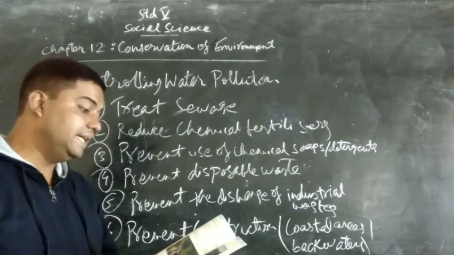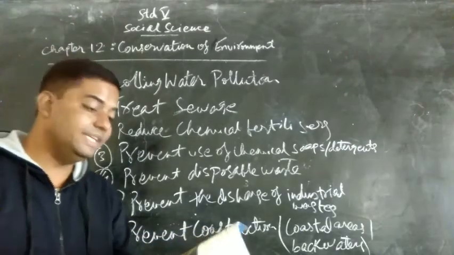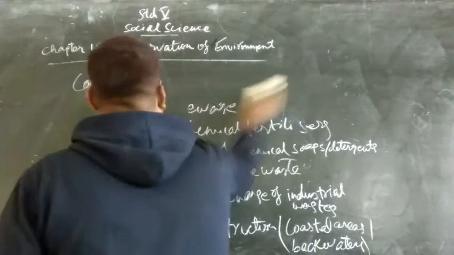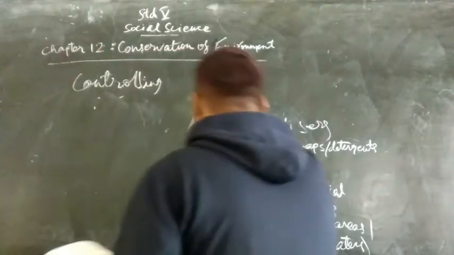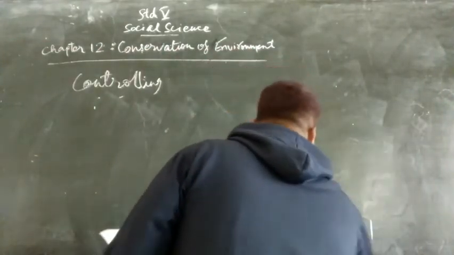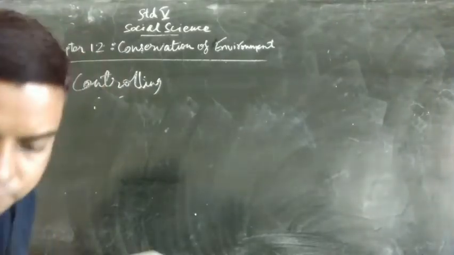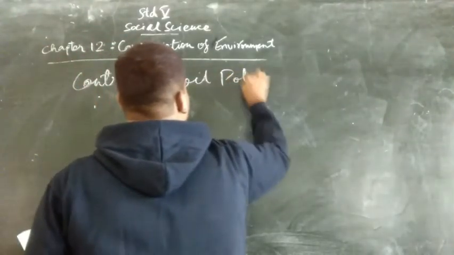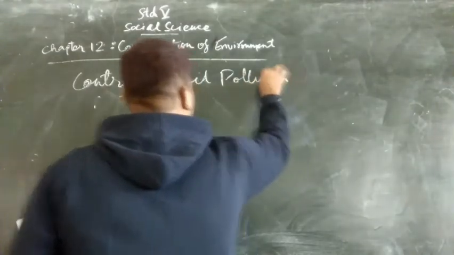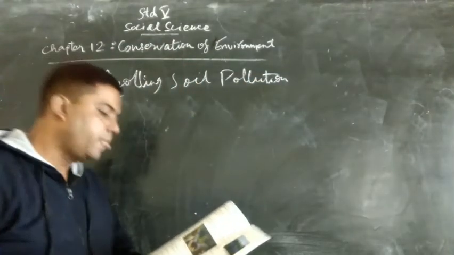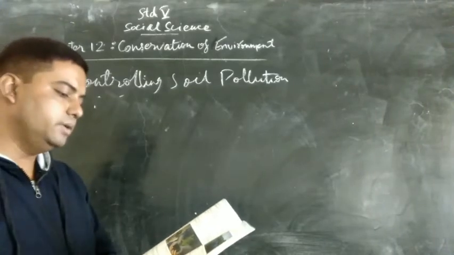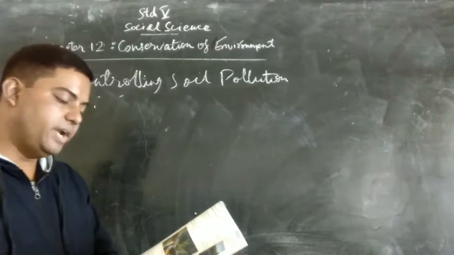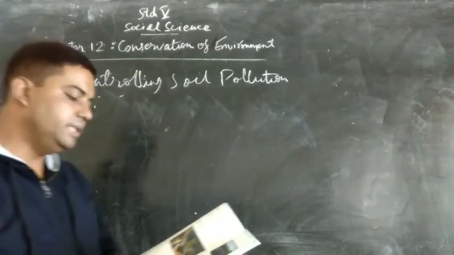Let's see the next portion which we study, my dear children, is controlling soil pollution. Now let's see how we can control soil pollution. Some measures to control land pollution or soil pollution, both are same, are listed below. Point number one, prevent the disposal of garbage in the open.